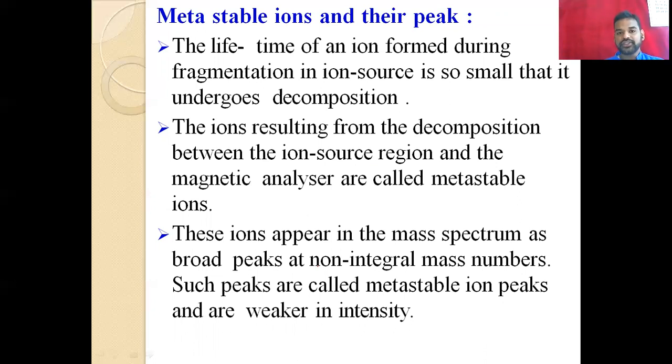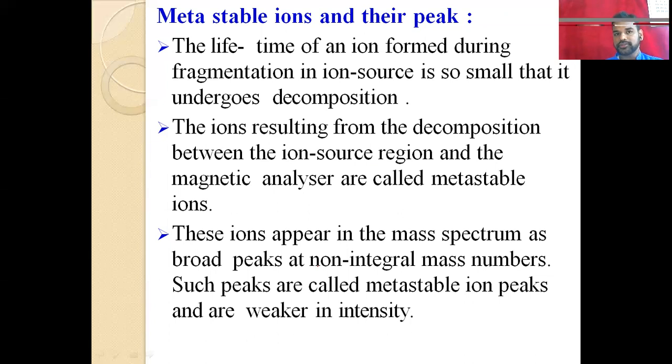The ions resulting from decomposition between the ion source region and the magnetic analyzer are called metastable ions, as I explained. Normally, decomposition takes place at the ion source and then the ion is collected at the collector.